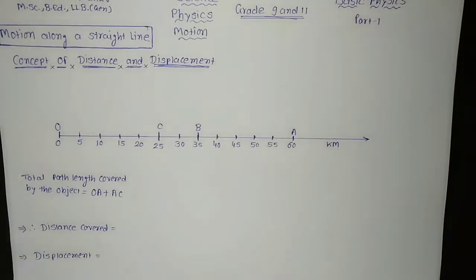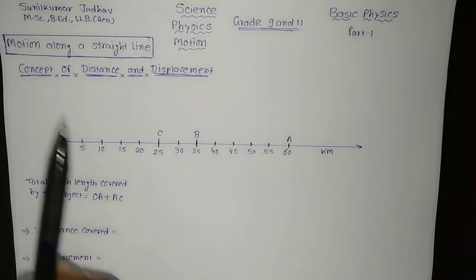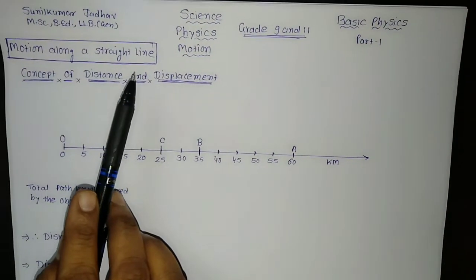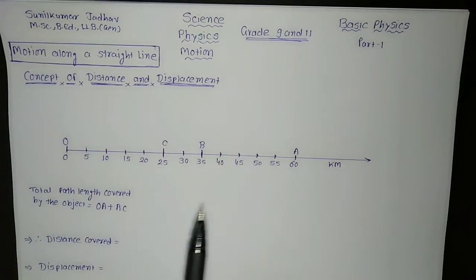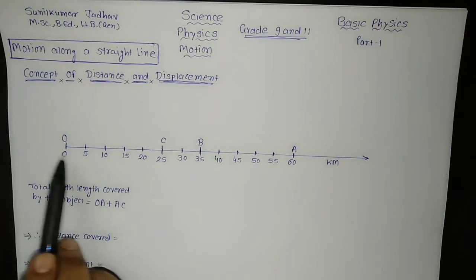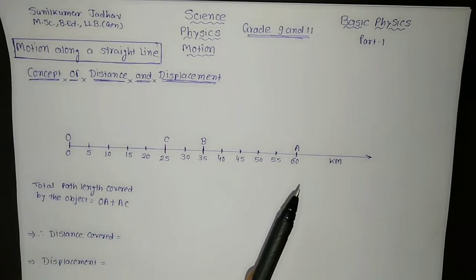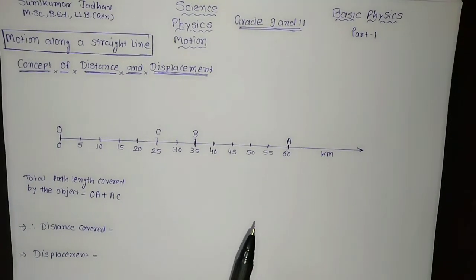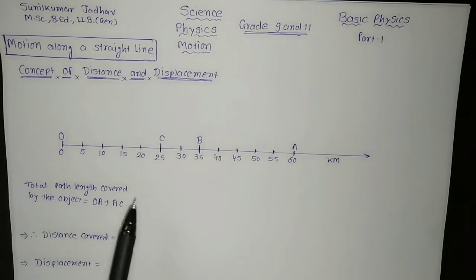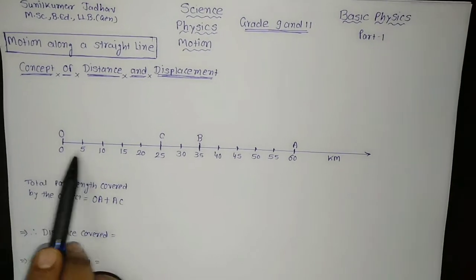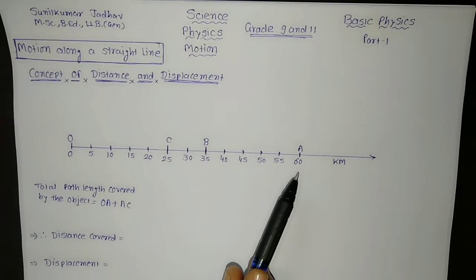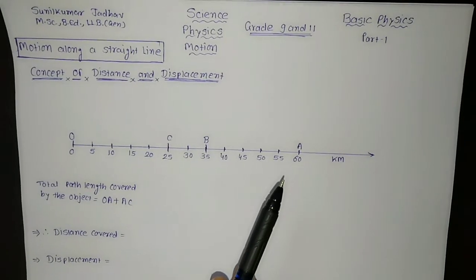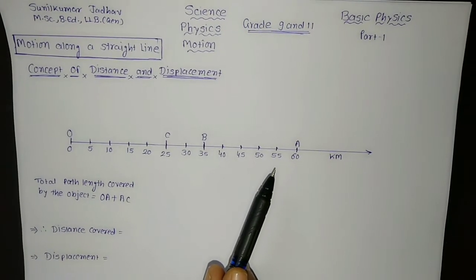Here, first of all, we are going to clear the concept of motion along a straight line. The simplest type of motion is the motion along a straight line. First of all, we have to learn about motion on a straight line. We shall first learn to describe it by an example. Consider the motion of an object moving along a straight path. Here, on this number line, we will try to understand the motion on the straight line.